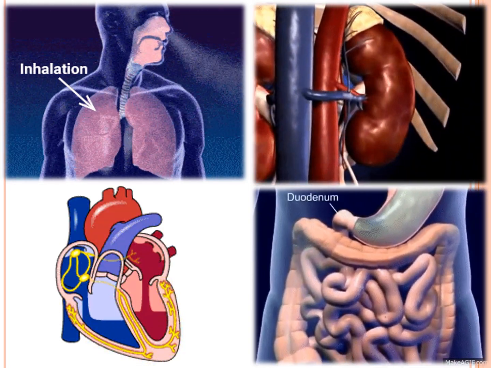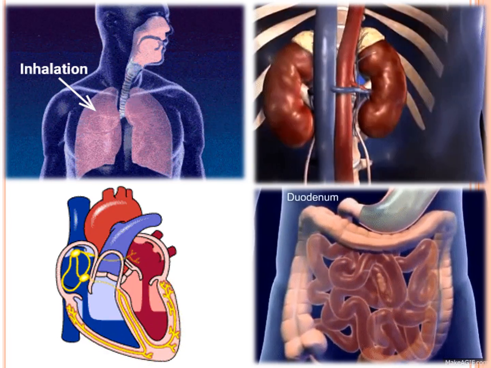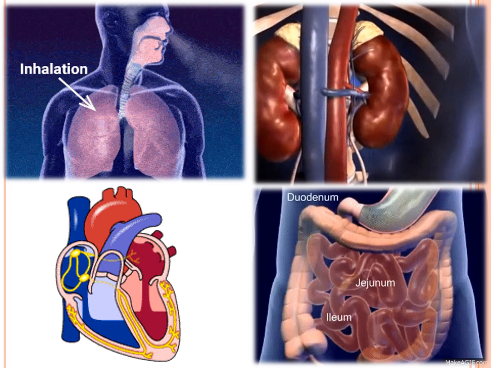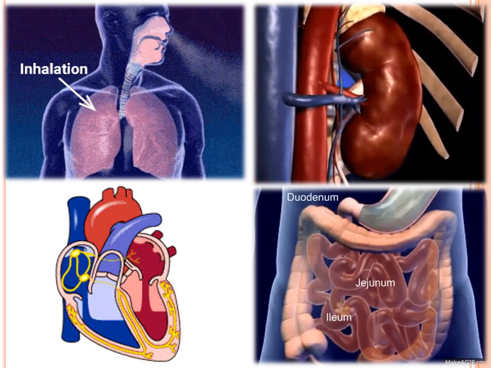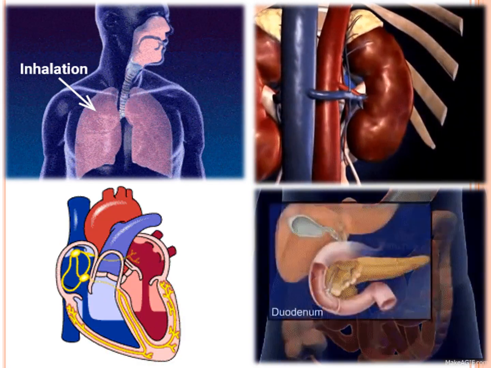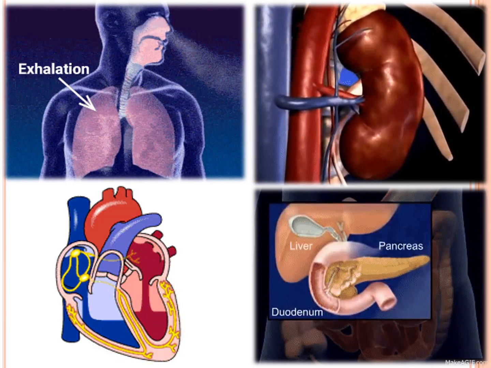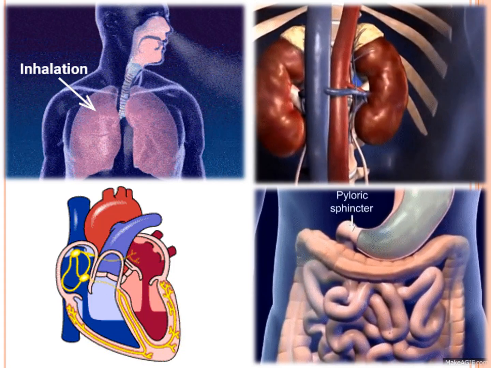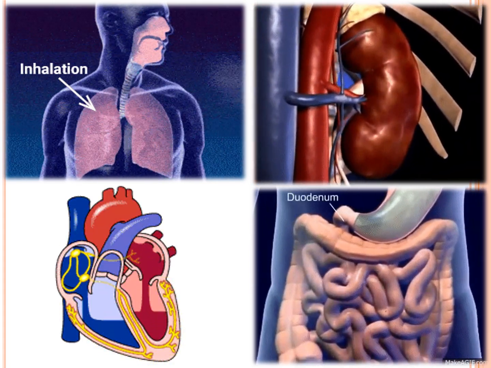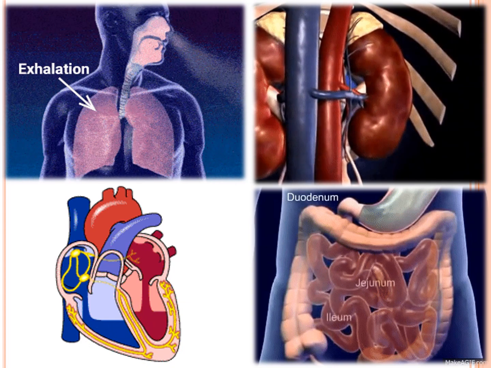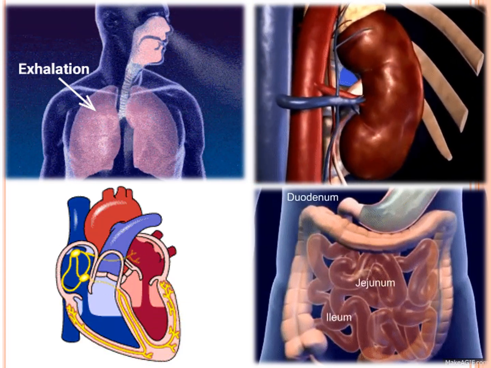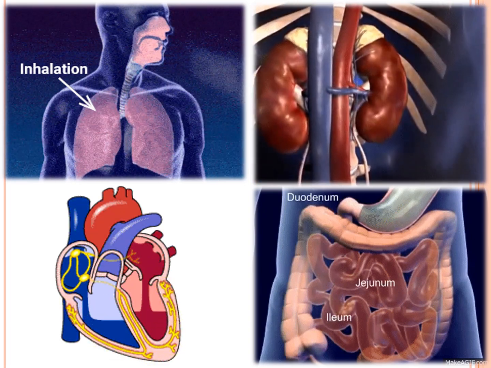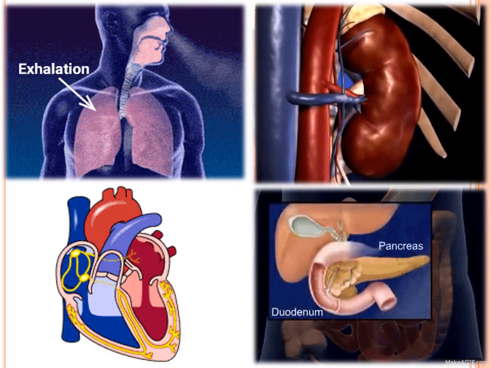There are various systems that work simultaneously, or at the same time, in our body. The system in which the lungs are involved is called the respiratory system. The system in which the kidney is involved is the excretory system. The system in which the intestines play a major role is the digestive system. And the system of which the heart is a part is called the circulatory system. So you have many different systems that work together in your body.